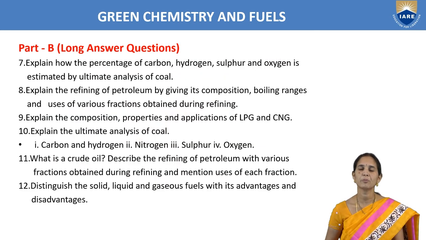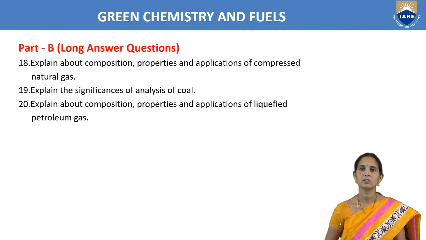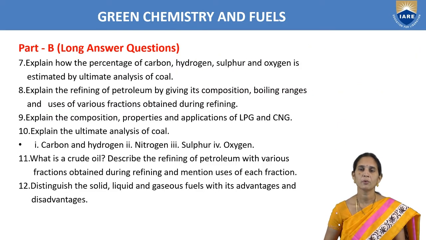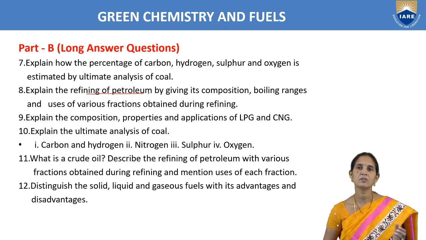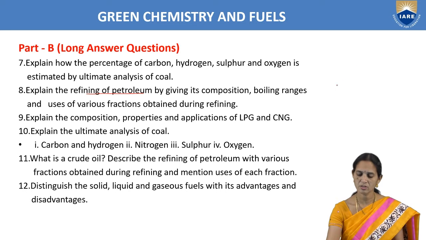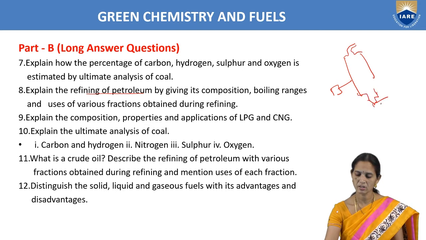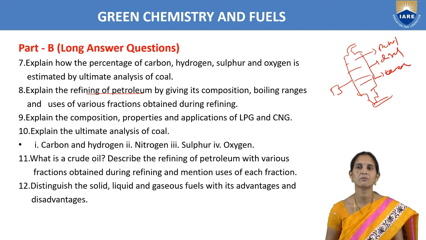Next, explain the refining of petroleum by giving its composition, boiling ranges and use of various fractions obtained during refining. So we have to write here refining of petroleum. Process we know already. We go for separation of the water, separation of sulfur compounds. Then we go for fractional distillation process where we pass through the long cylindrical tower, and we will arrange the plates here. We will collect the petrol, the diesel, the kerosene. So we will collect all the fractions here.